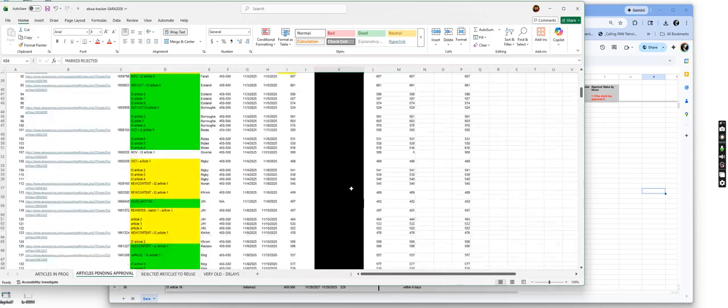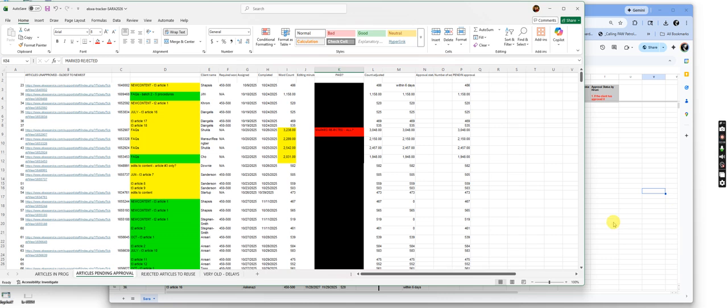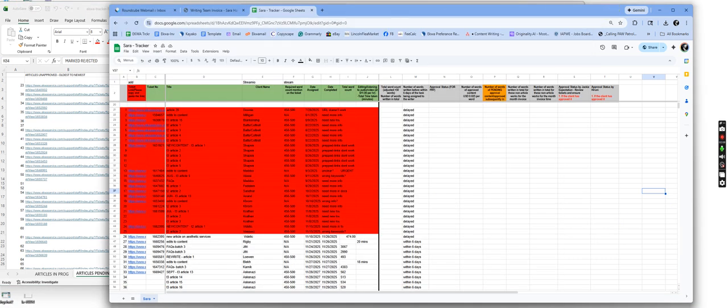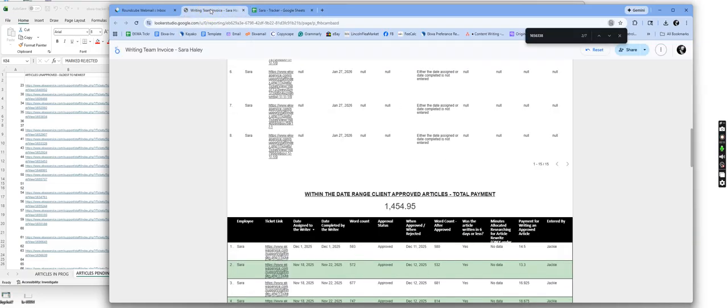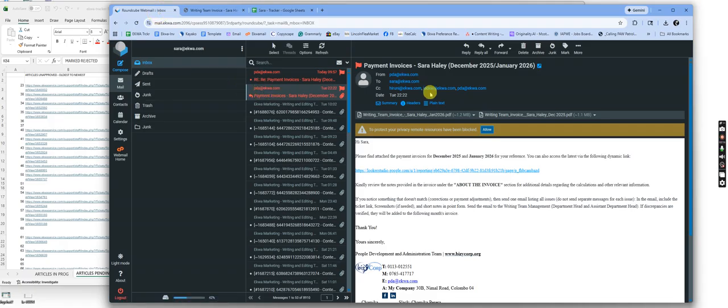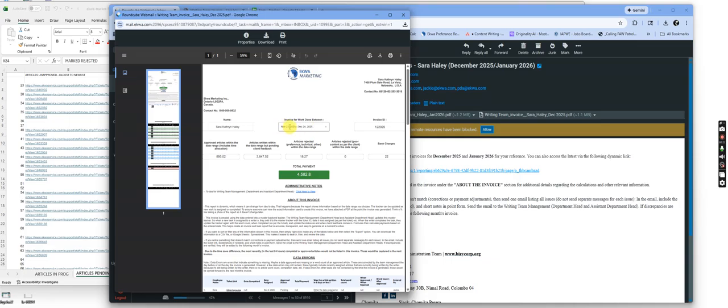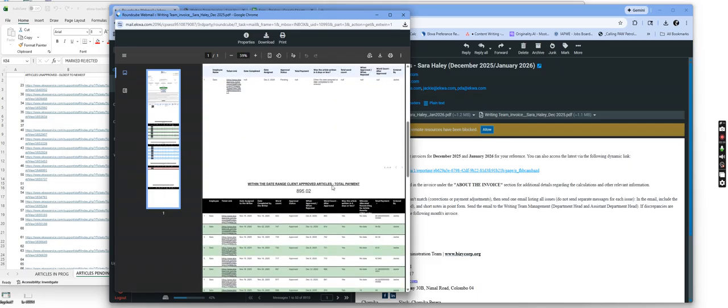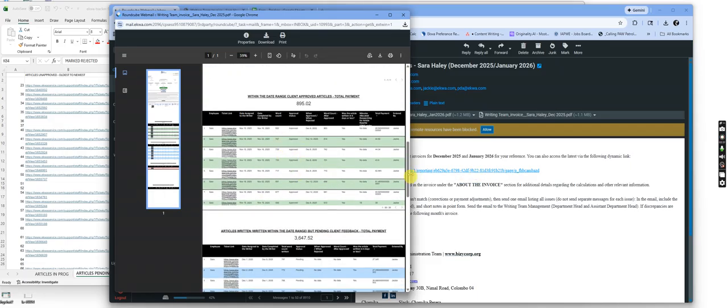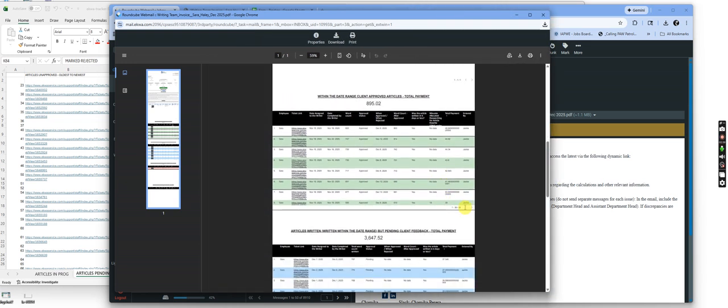So then I went through to figure out November's or December's invoice. So I go in and here's where you guys sent the file. Okay, so it would be this one here that is the December one I need to figure out. This is November 22nd, 2025 to December 24th, 2025. It is showing 4,582 as a total payment. This is the PDF file. Now the PDF file does not scroll, so I can't see the 26 articles here because this is stationary.